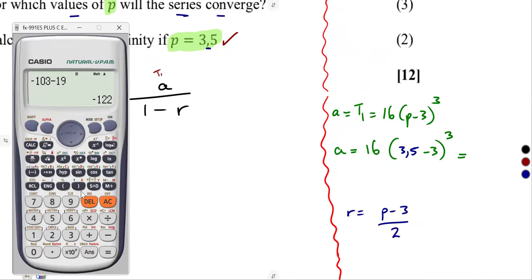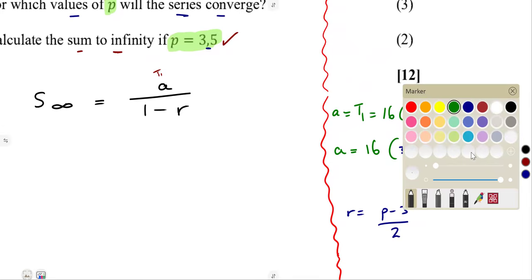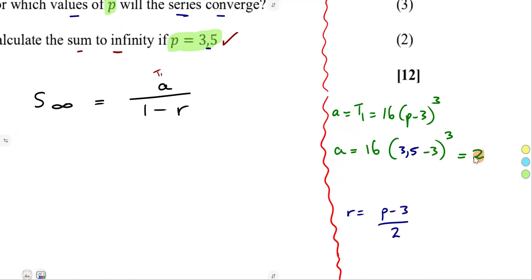All right, let's just find the numerical value. 16, open bracket, 3,5 minus 3, everything to the exponent of 3. That was going to give us a 2. So A is equal to 2. We have got the value of A to be substituted into our formula.